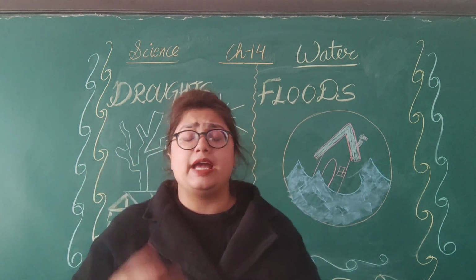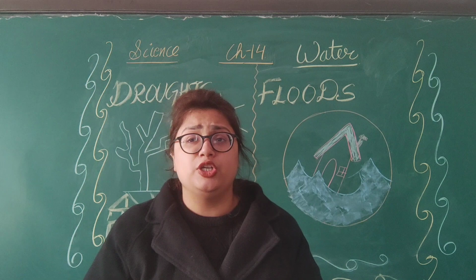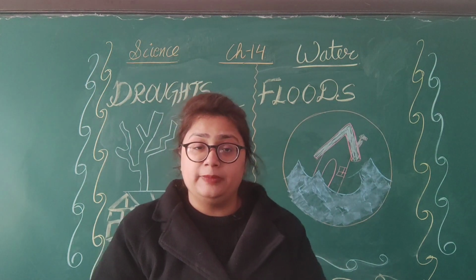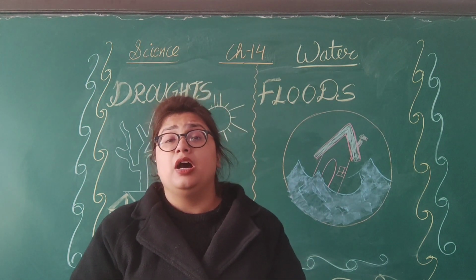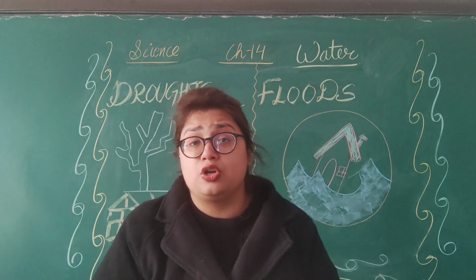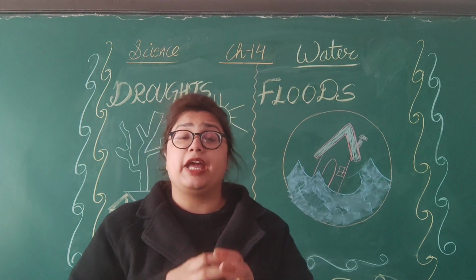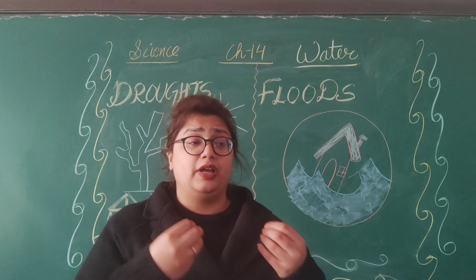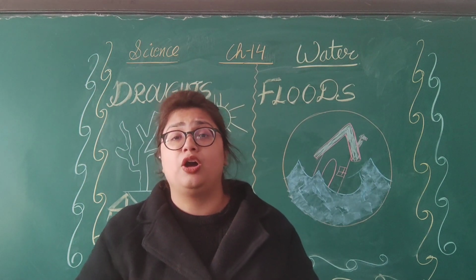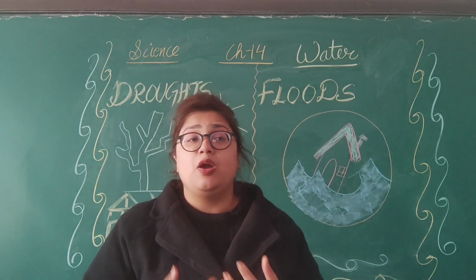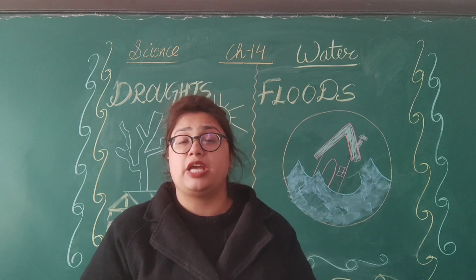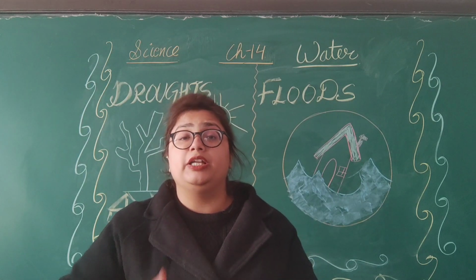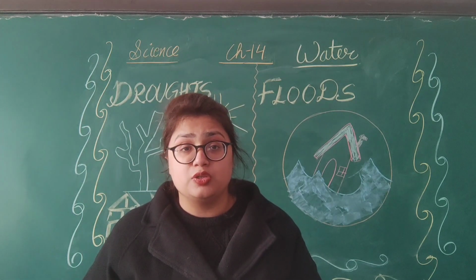Secondly, phone lines, cable lines, network issues will also be there. There will be financial losses for the people. We all know that if the water is stagnant for a long period of time, many disease-causing agents can grow there, so it can lead to various diseases also.